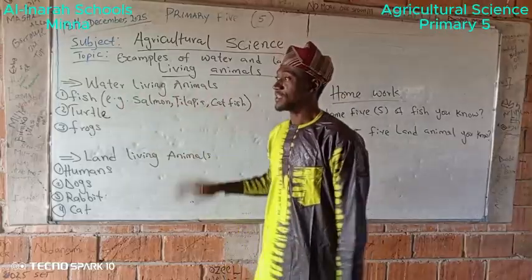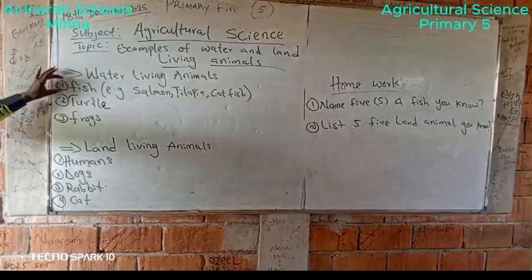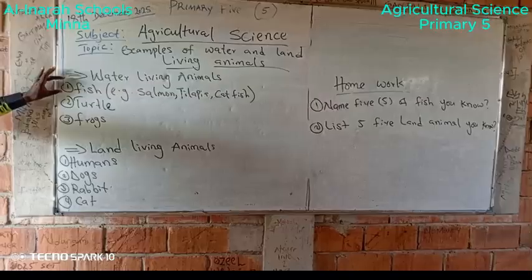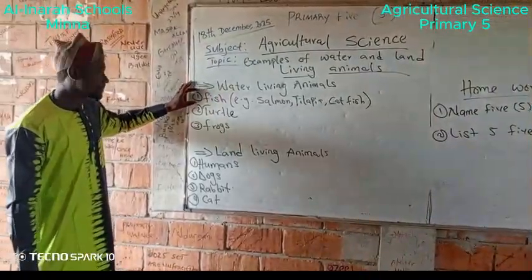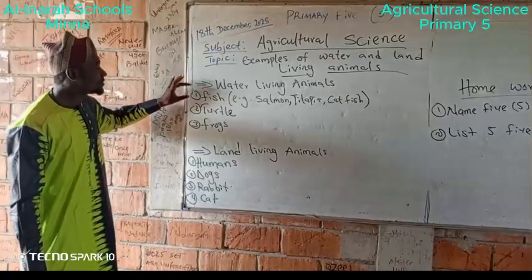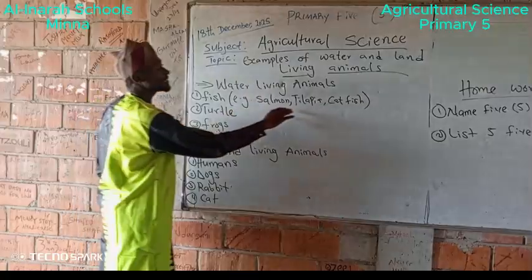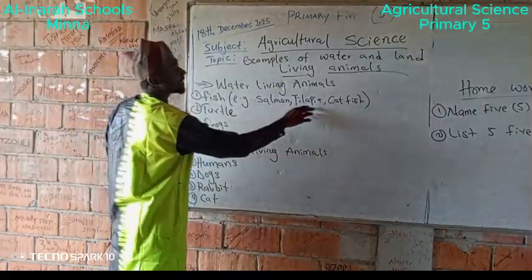Water living animals. These are water living animals. Number one, we call it fish in English. Then in Nupe dialect, in Nupe tribe language, we call it Yikan. In Hausa language, we call it Kifi, which we have different varieties of fish. We have salmon, we have tilapia.